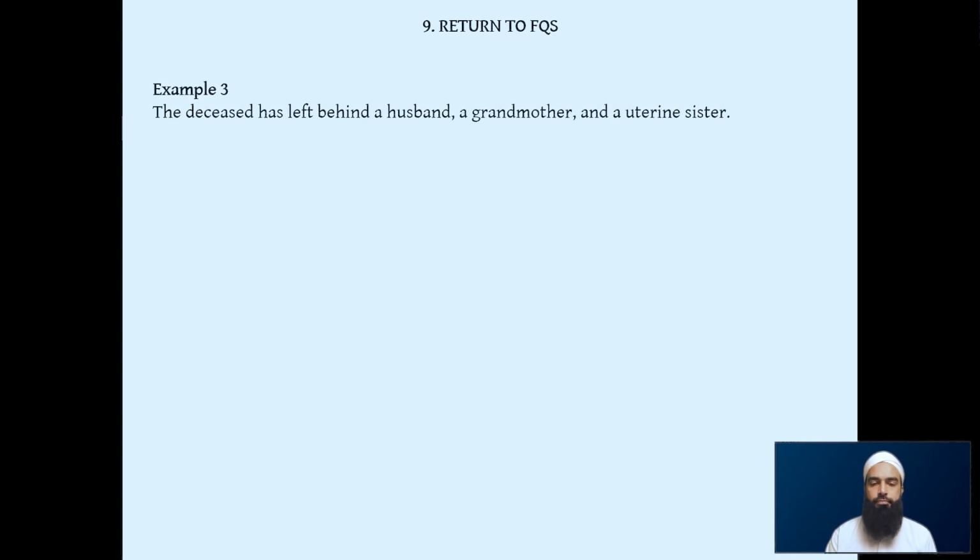So here we have example 3. The deceased leaves behind a husband, a grandmother, and a uterine sister. What happens in this scenario? To reveal the answer, the husband, because there's no children, receives a half. Grandmother gets her 1/6, and a uterine sister also gets 1/6.